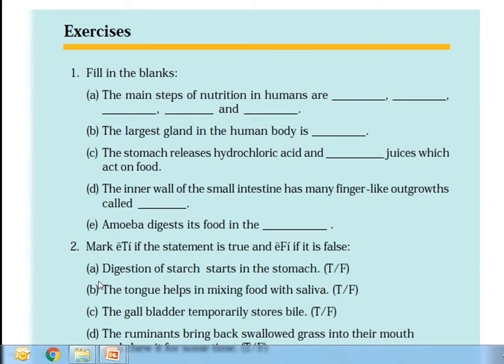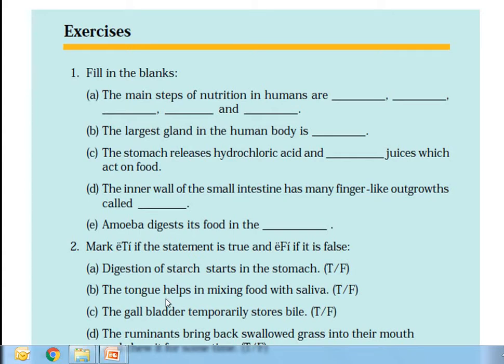You write the first one. Read it. Digestion of starch starts in the stomach. Where does digestion start in our alimentary canal? It is also told in the video. Already it is discussed in the video, and all these questions are given according to the video given to you. Digestion starts in the stomach. It is written here, true or false. You have to write it.